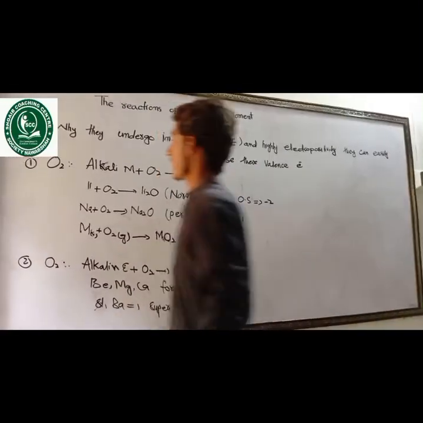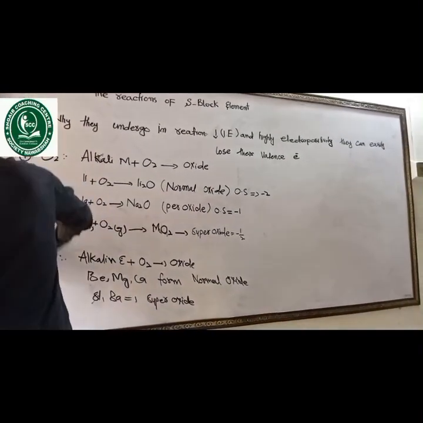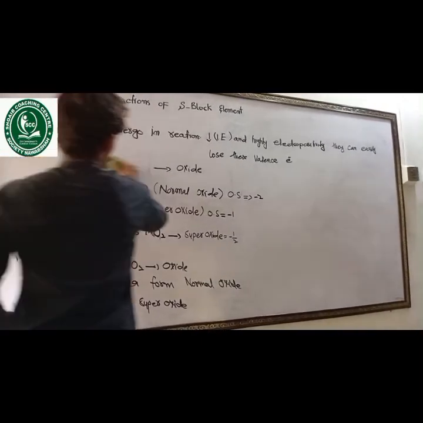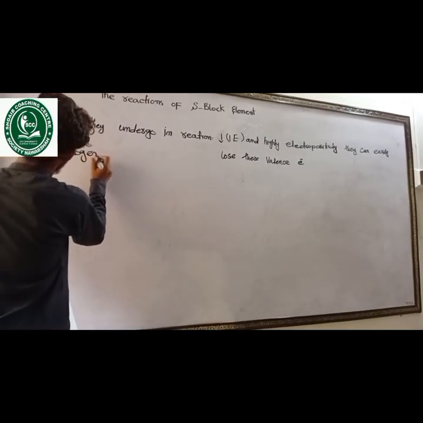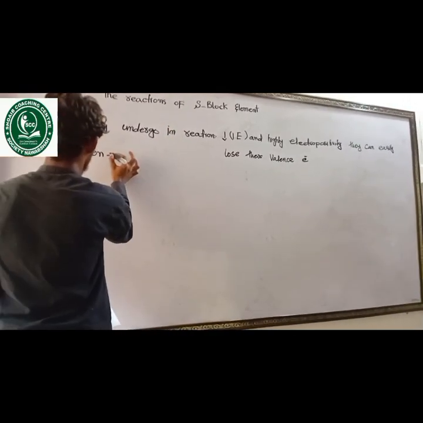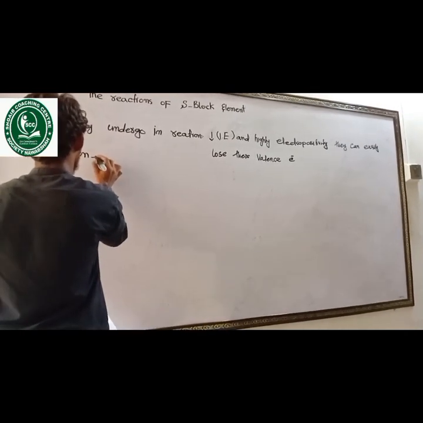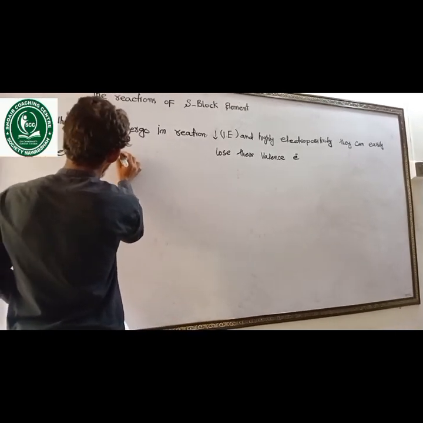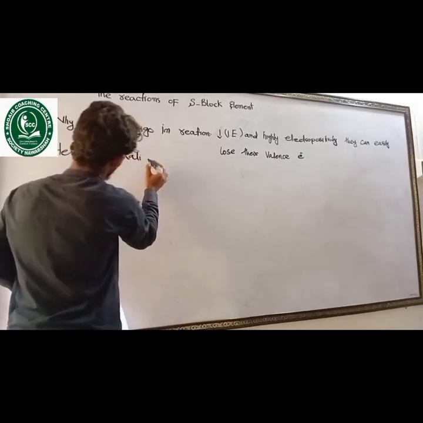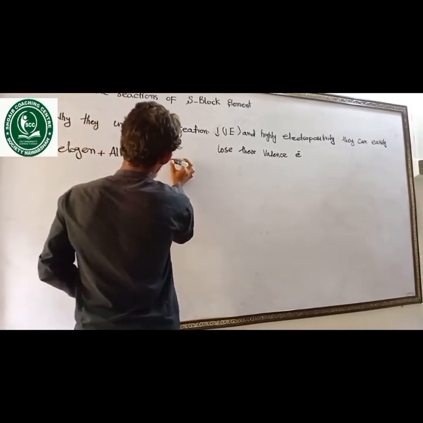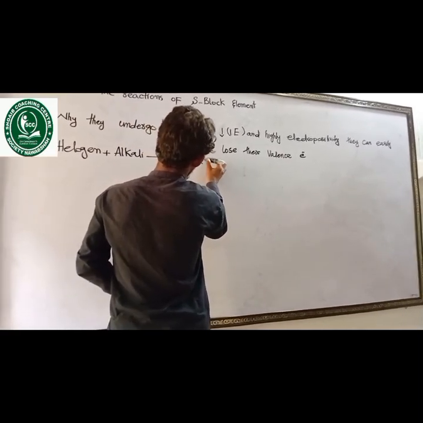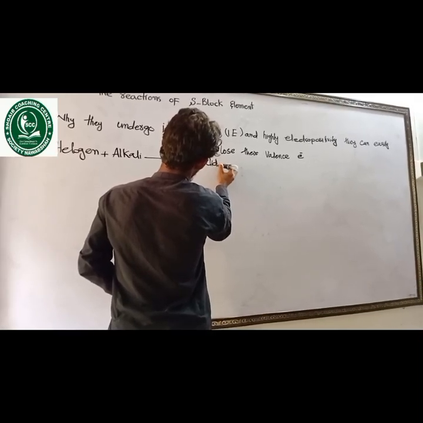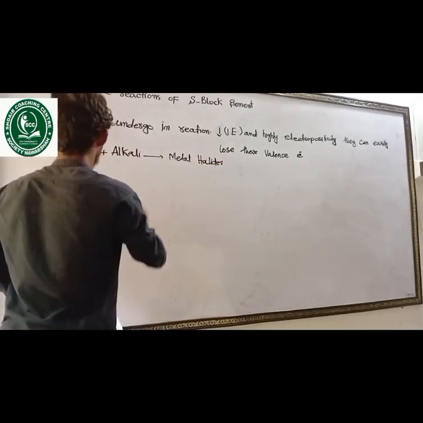We have another reaction: when halogen reacts with the alkali metal to form metal halides.